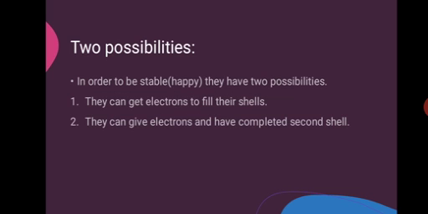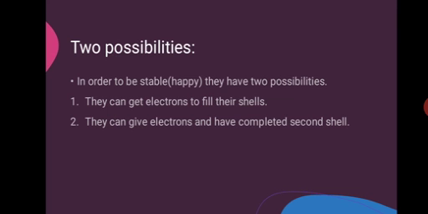So there are 2 possibilities for an element to be happy. Number 1, they can get electrons to fill their shells. For example, if the L shell of an element has 7 electrons, then it needs 1 electron to be stable. It gains 1 electron from someone else, and it will get 8 electrons in the L shell, so it will be happy.